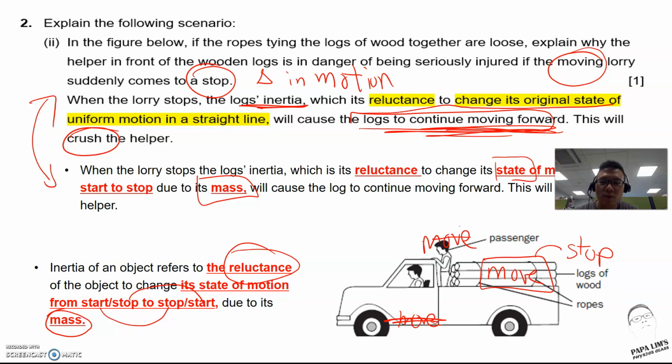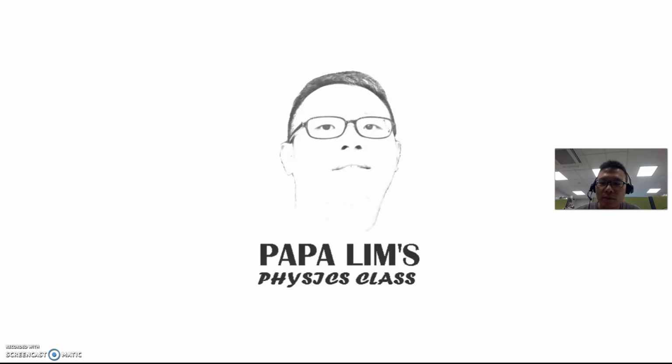So students, please take note of the keywords. Your answer should make reference to the keywords that are being used. Please take note of the keywords in your answering techniques. I hope this will help you. Okay, see you.